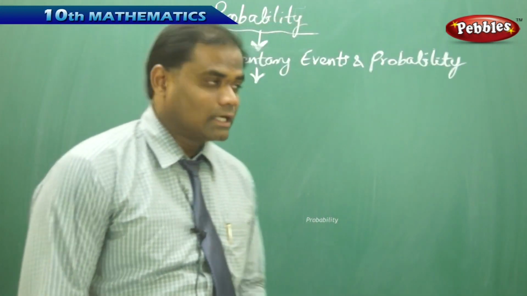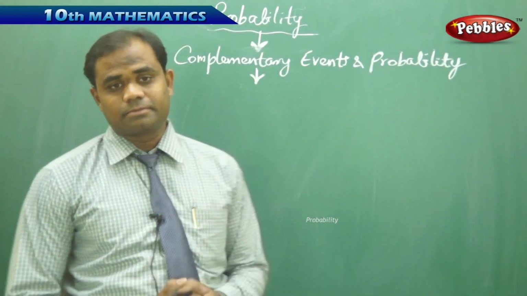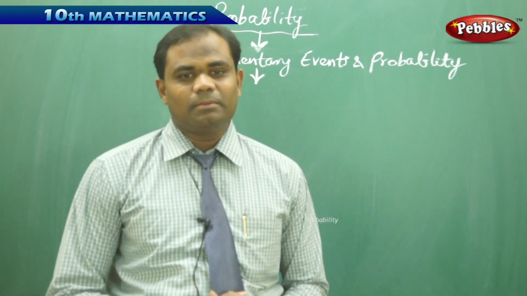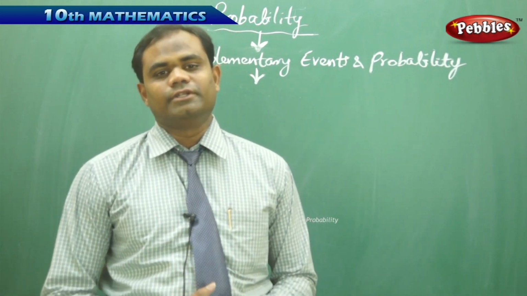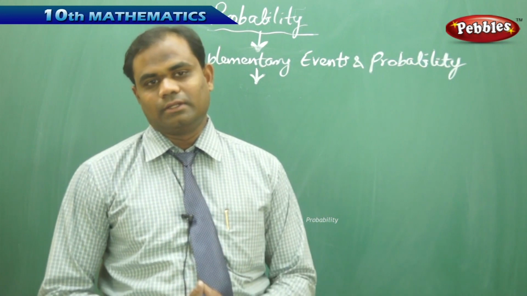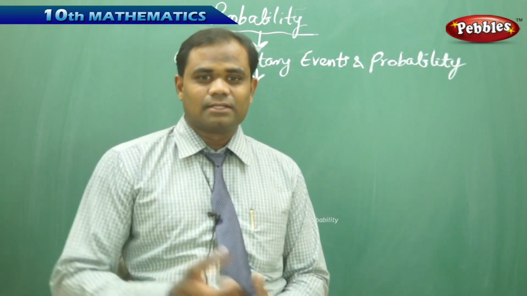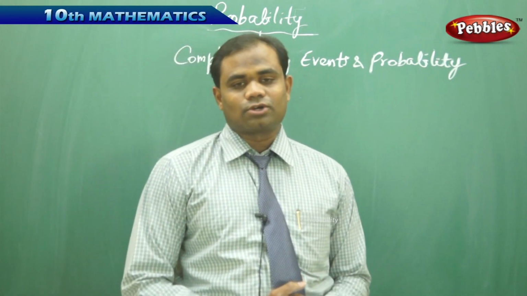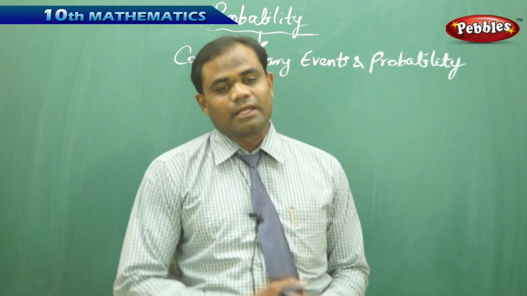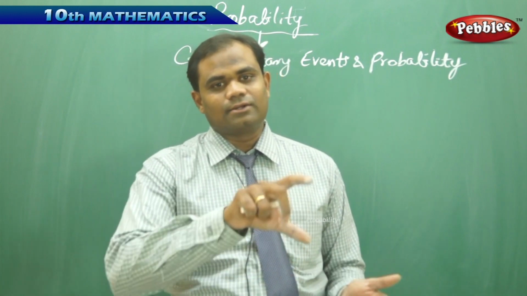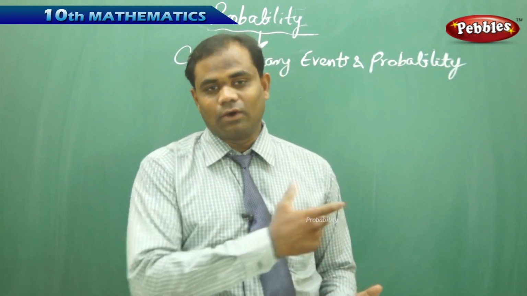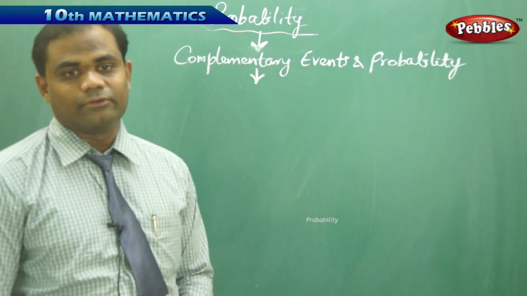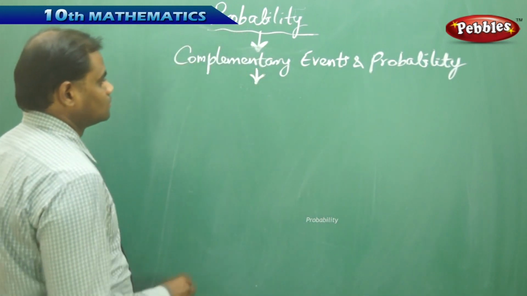So let's see what complementary events are and their respective probabilities. Complementary events are the events which are quite opposite to each other. That is, getting a head when I toss a coin, then its complementary event is getting a tail, because the other side of not getting a head is how we understand complementary events.